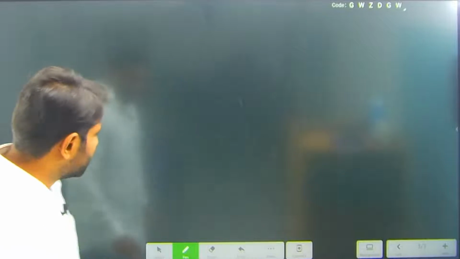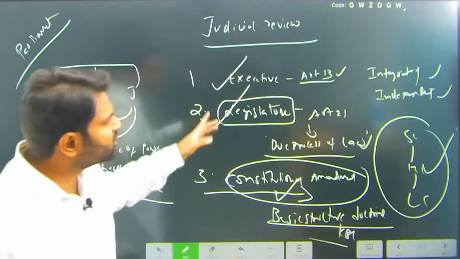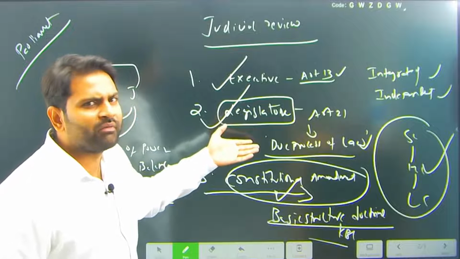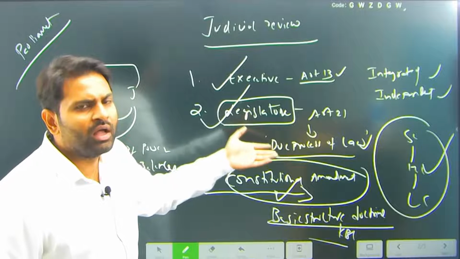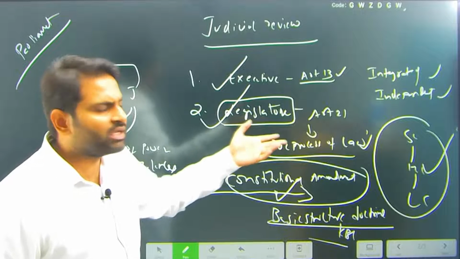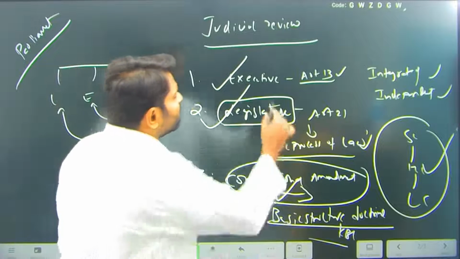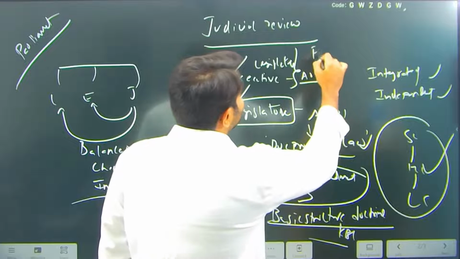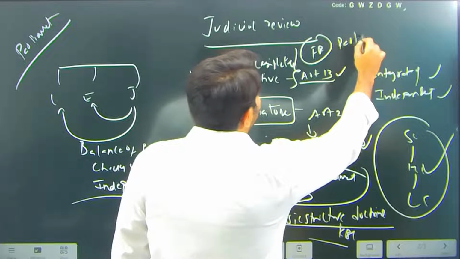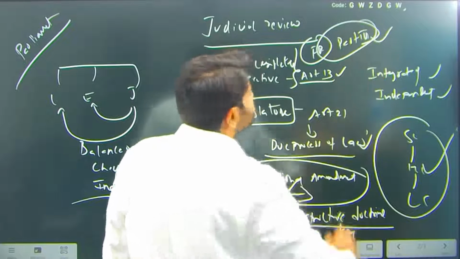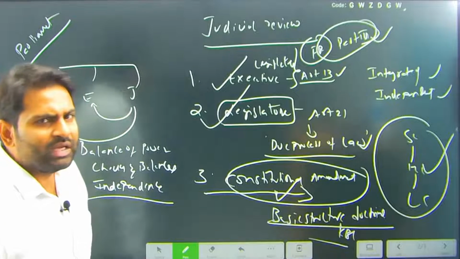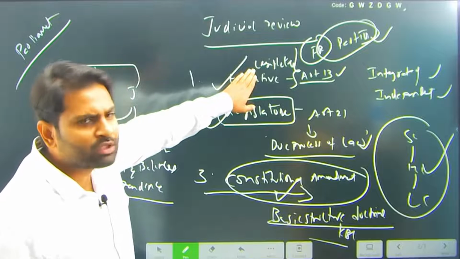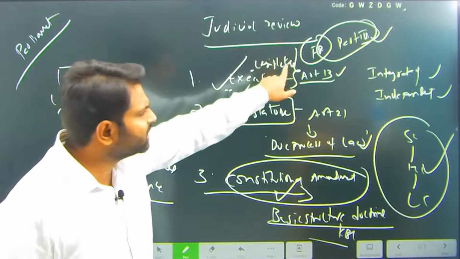So again, try to understand: Article 13 is talking about judicial review, mostly executive actions can be checked. Article 21 gives them power over checking the laws made by the legislature. Article 13, both legislature and executive, but it only checks against fundamental rights. If any law is against Part 3 of the Indian Constitution, fundamental rights, then it will be declared unconstitutional. It can check the power of the executive, and the power of the legislature to make laws which are against fundamental rights. That is under Article 13.